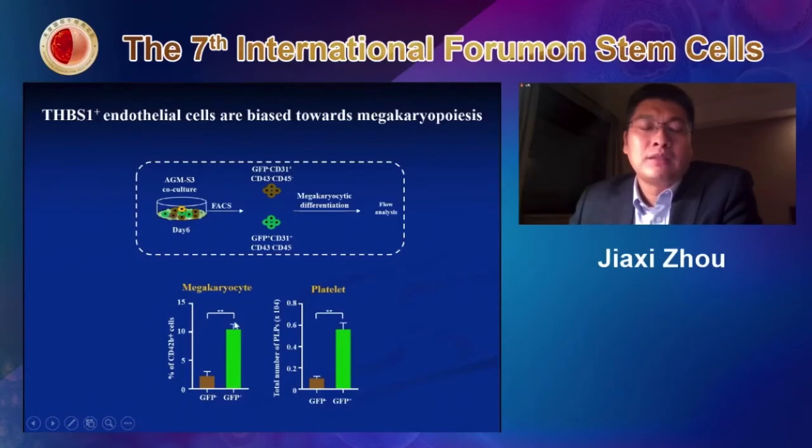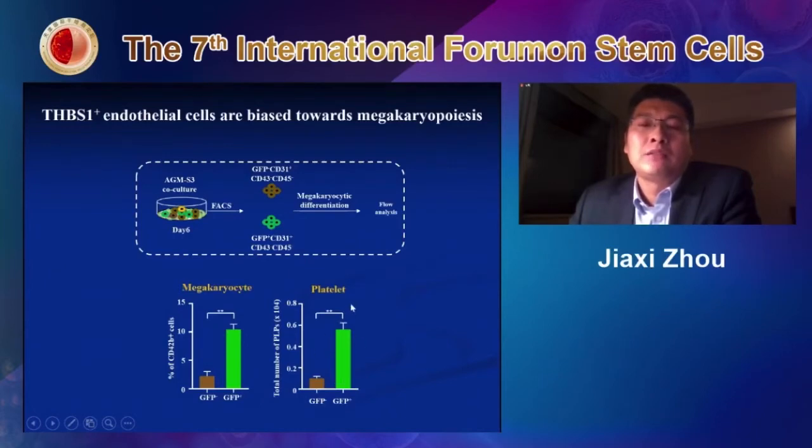Also, they can generate more platelets than the GFP negative endothelial cells. That means in this earlier endothelial stage, they already have this feature bias. That means they already have a biased potential toward megakaryocyte differentiation. This is a very unexpected result.